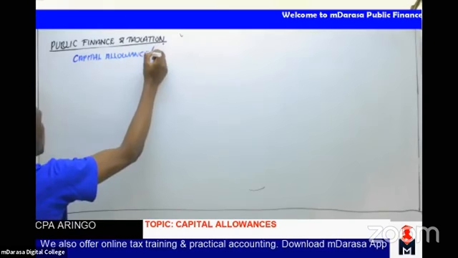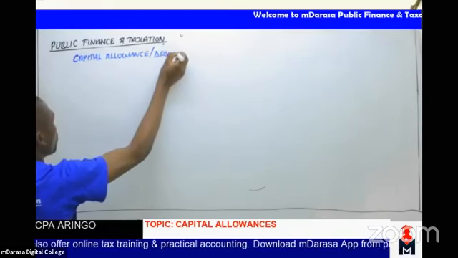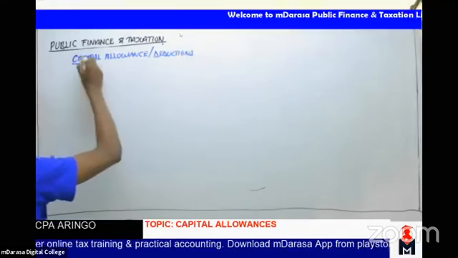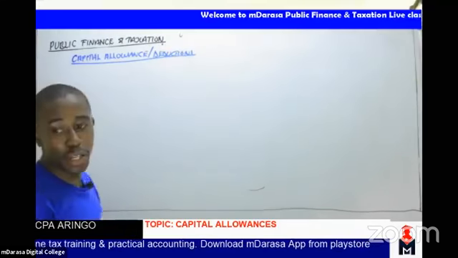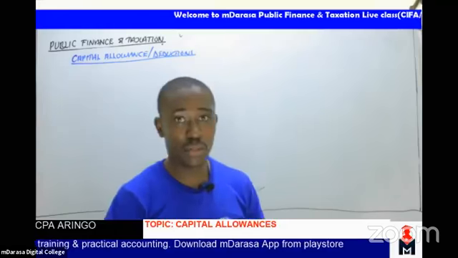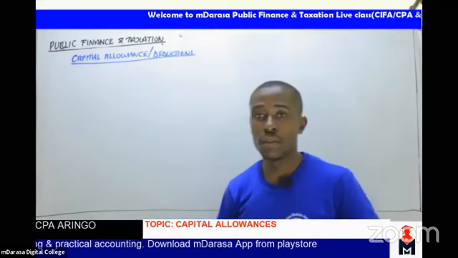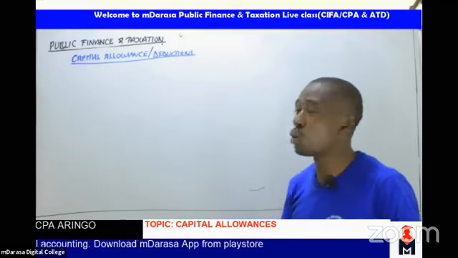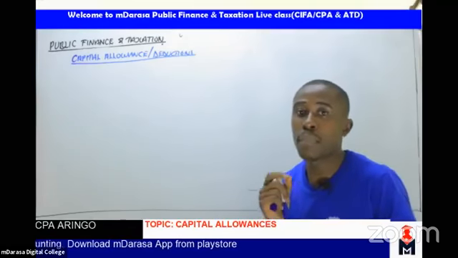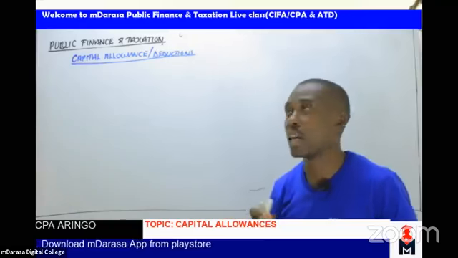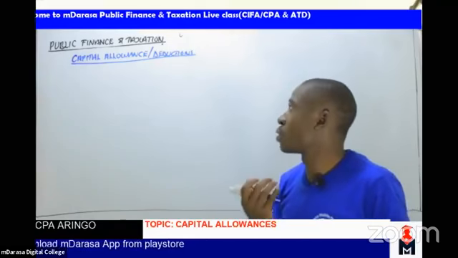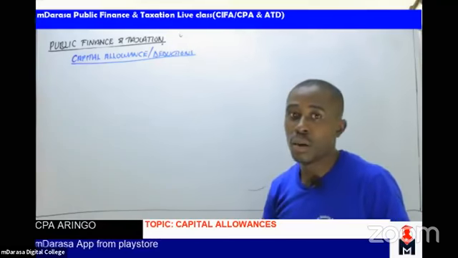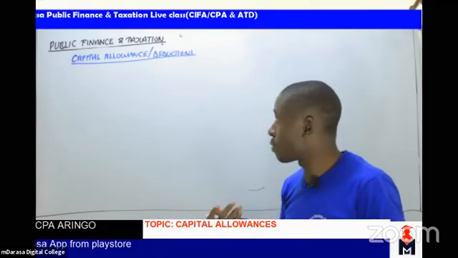Capital allowance is also commonly known as capital deductions. This is a very important concept at this level. As I've mentioned, it's not only for the purpose of passing examination, but also for applying it in the practical field as accountants. Whenever most people hear capital allowance, probably the concept of depreciation in financial accounting will kick in.